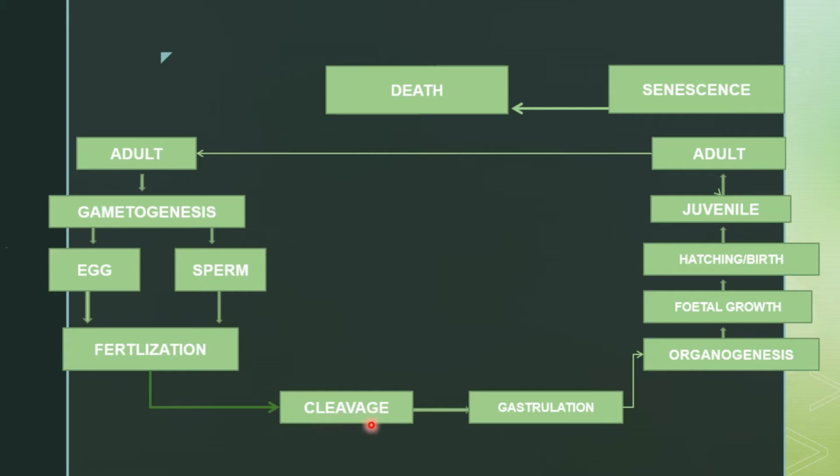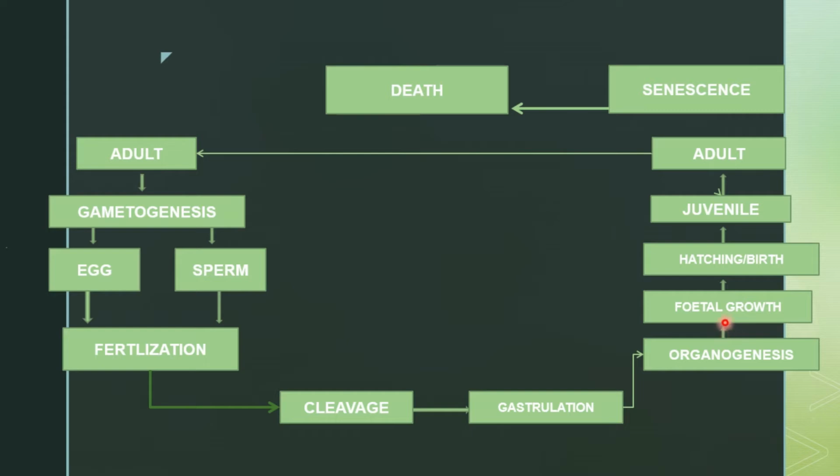Mitotic changes will occur, and these rapid mitotic changes will be named as cleavage. There are different sub stages of the cleavage we will discuss later on in successive slides, and then there will be the process of gastrulation in which 3 germ layers will be formed, and ultimately from these three germ layers there will be different organ formation, and this process of organ formation will be termed as organogenesis.